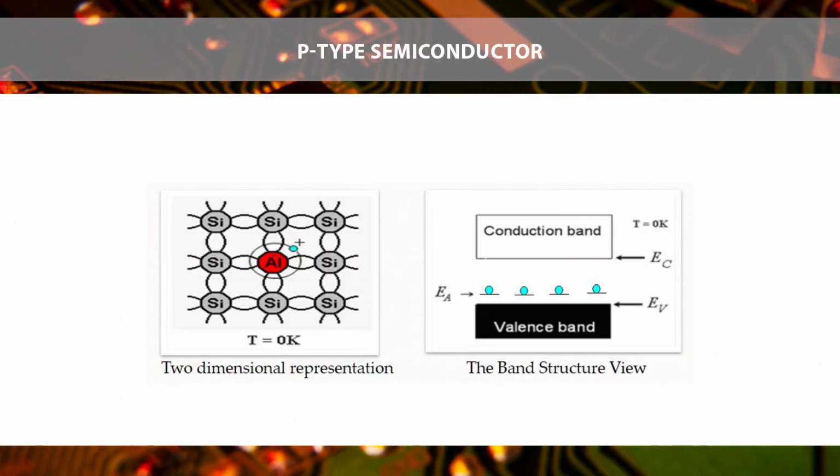As trivalent impurities accept free electrons, we call them acceptors. Acceptor impurities create a discrete energy level close to the valence band, represented by EA.